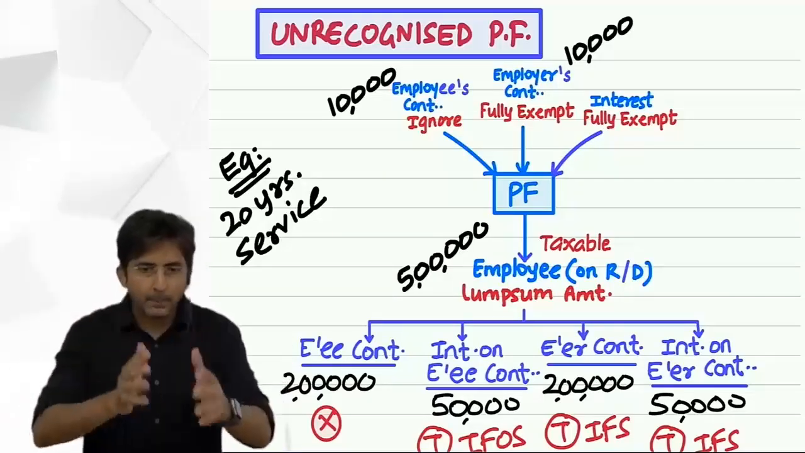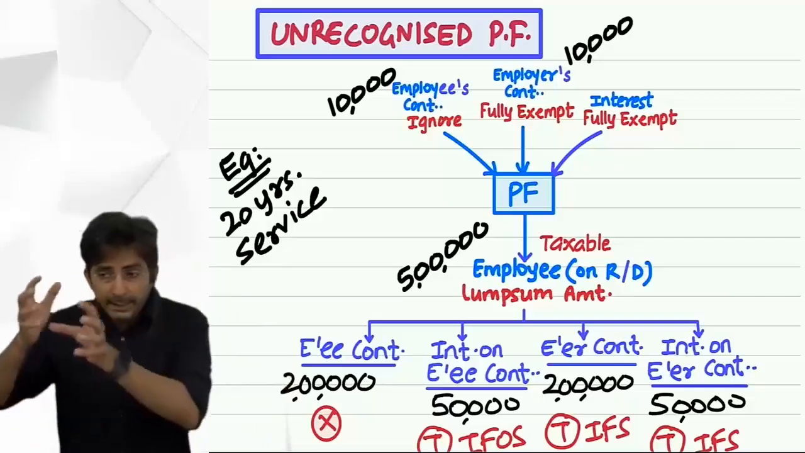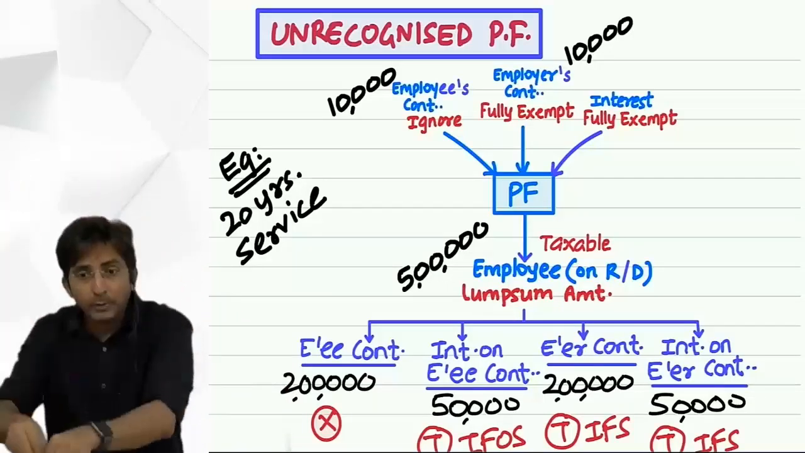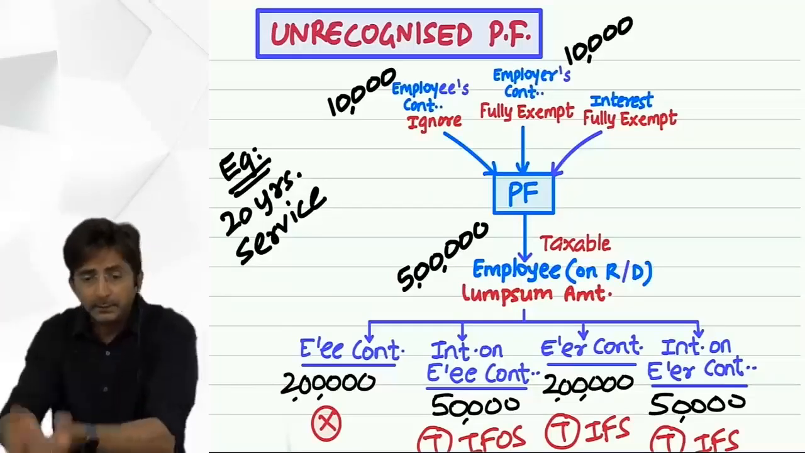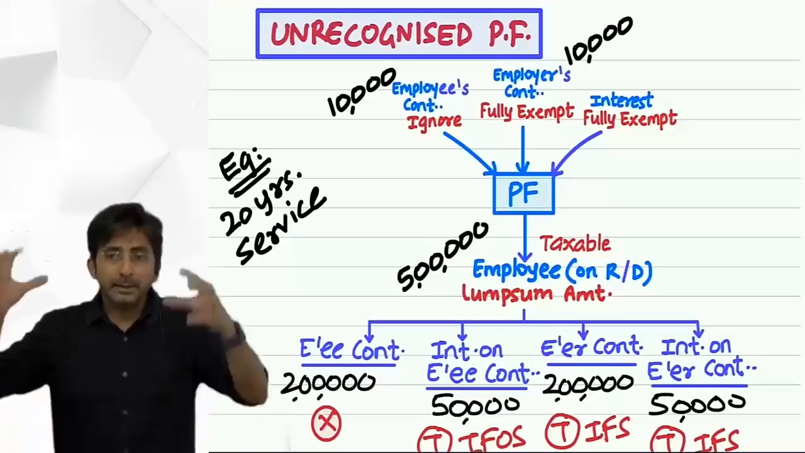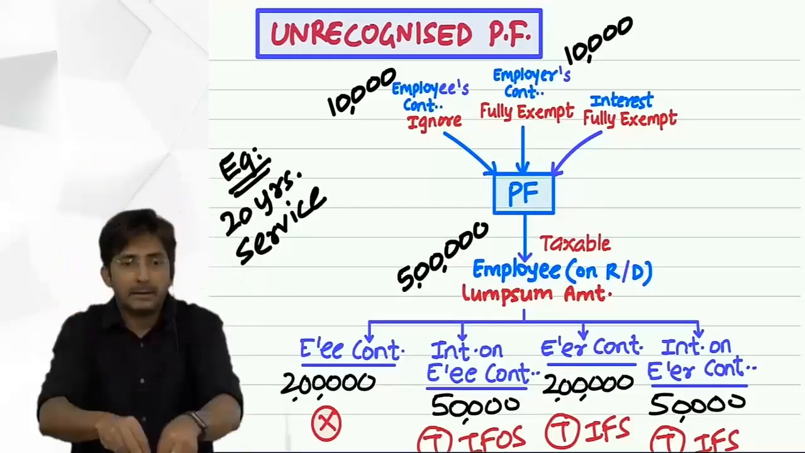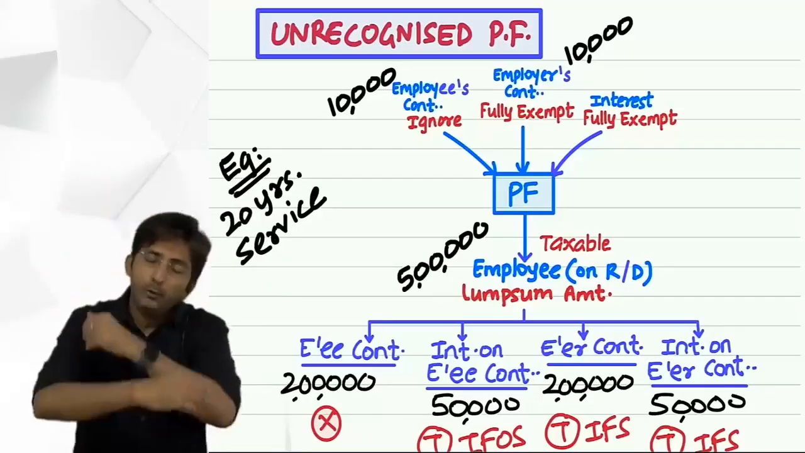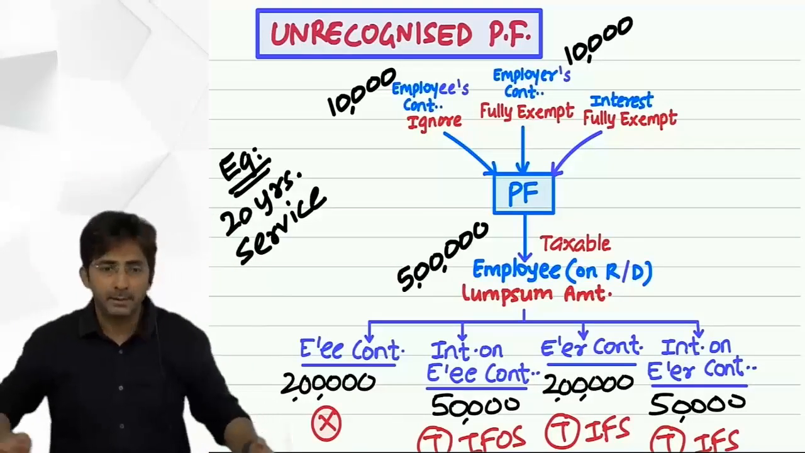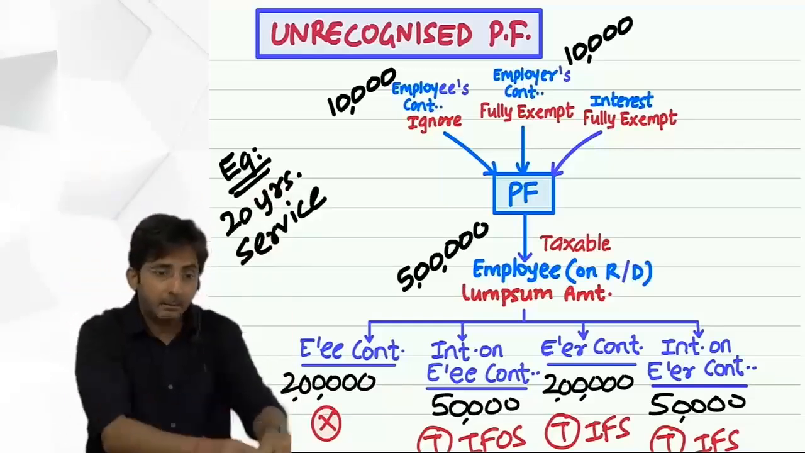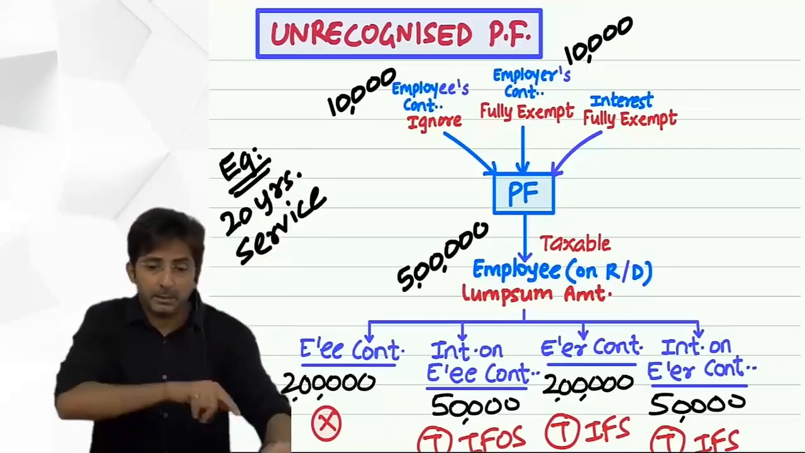SPF, RPF, UPF. In SPF, when money is accumulated, that time it is exempt, and when you receive, that time also exempt. In RPF, when money is accumulated, partly exempt, partly taxable, but when you receive it's fully exempt, provided five years of service. In UPF, when money is accumulated, that time it's exempt, but when you receive, it is taxable.